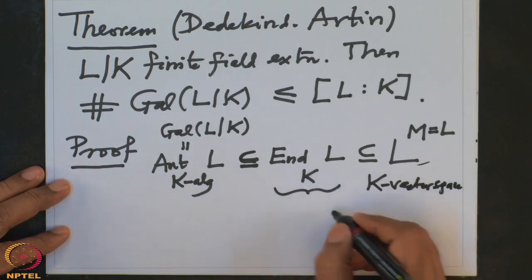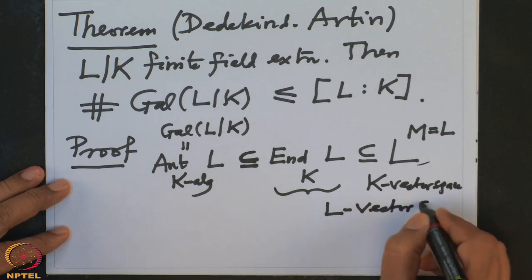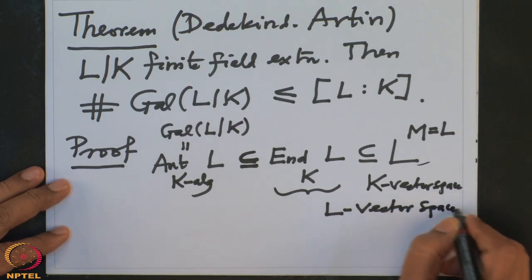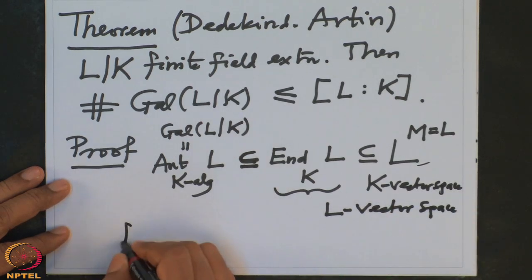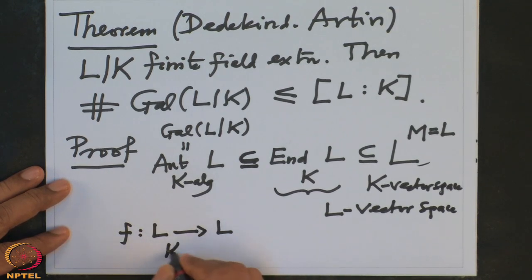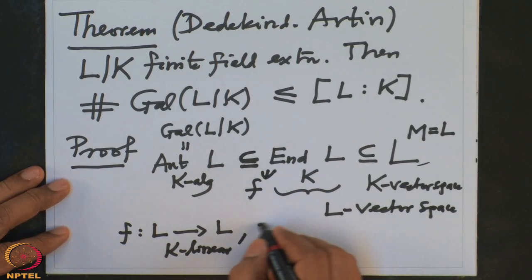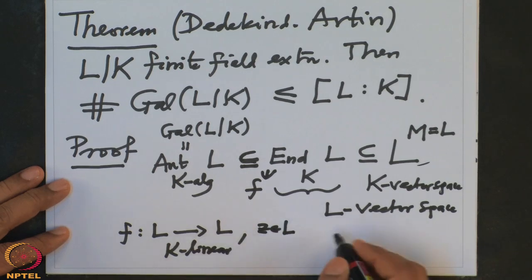But I want more, actually I want to say it is an L vector space. So I should tell you what the scalar multiplication by L is. If I have a linear map F from L to L, which is K linear, this means F is an element here, and Z is an element in L, then I should tell you what Z times F is.